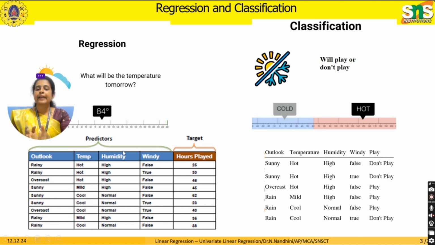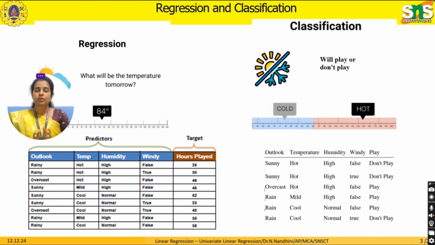See here, with the help of the data set, you can easily understand. In the first data set, different types of features are there, like outlook, temperature, humidity, wind, and hours played. Here, hours played consists of continuous values. The first one is 26, then 30, and different types of values are there.